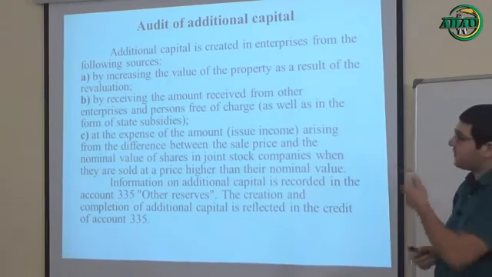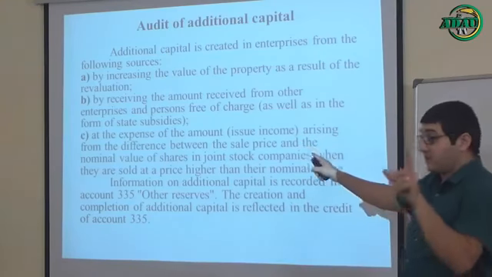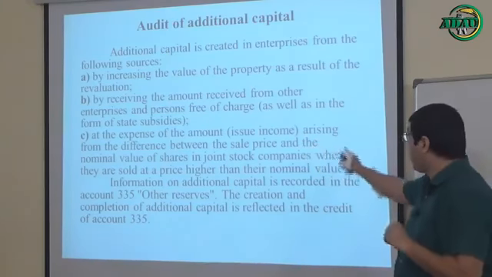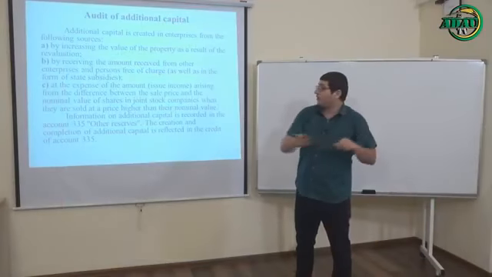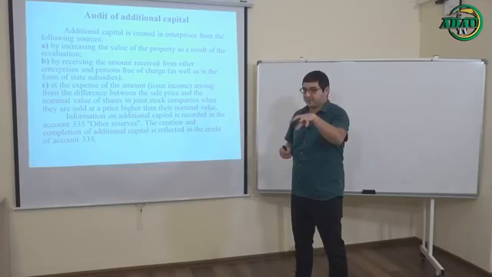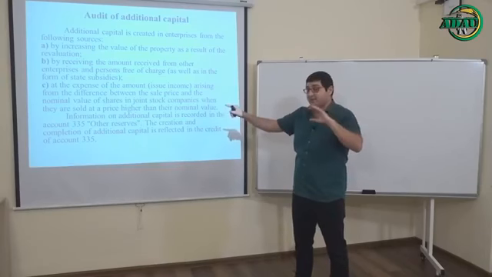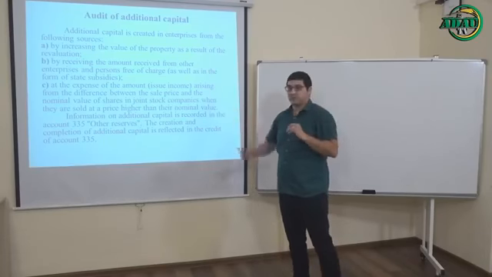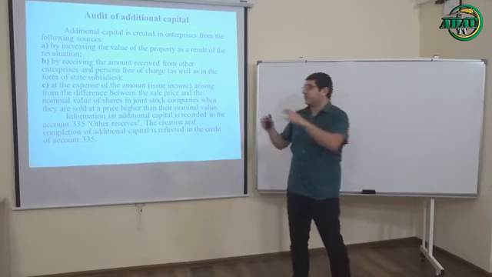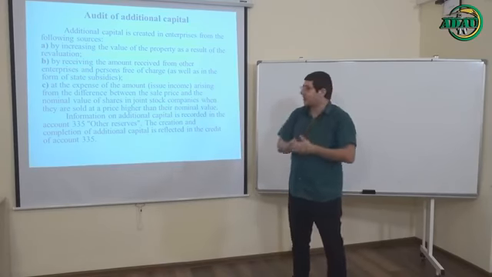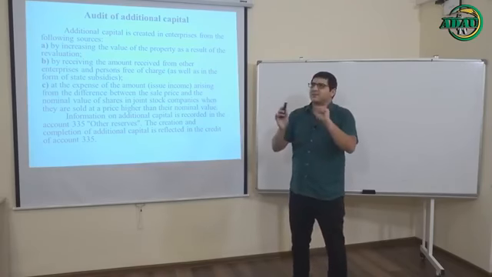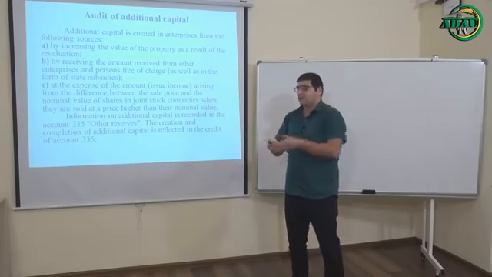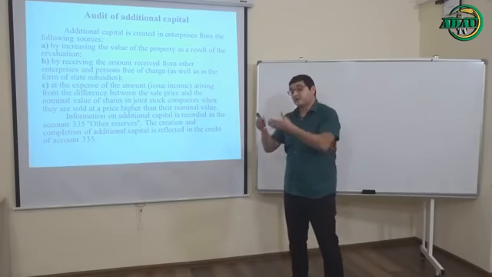Okay, the third one. At the expense of the amount, we call it issue income, arising from the difference between the sale price and the nominal value of shares in joint stock companies, when they are sold at a price higher than their nominal value. And let's explain it with the help of an example again. For example, a company wants to sell some part of its shares.